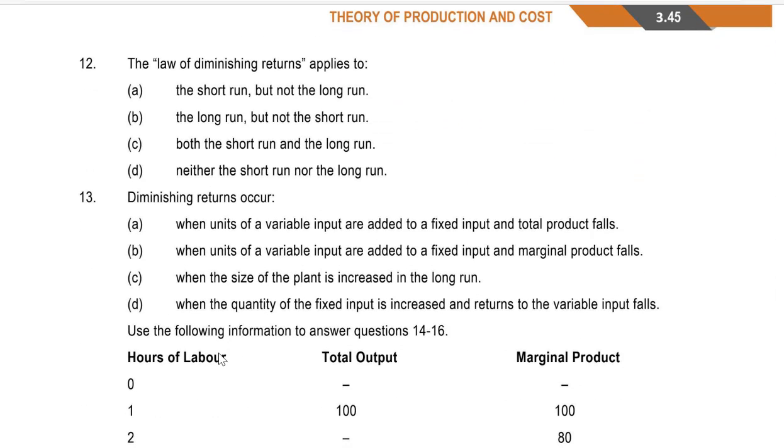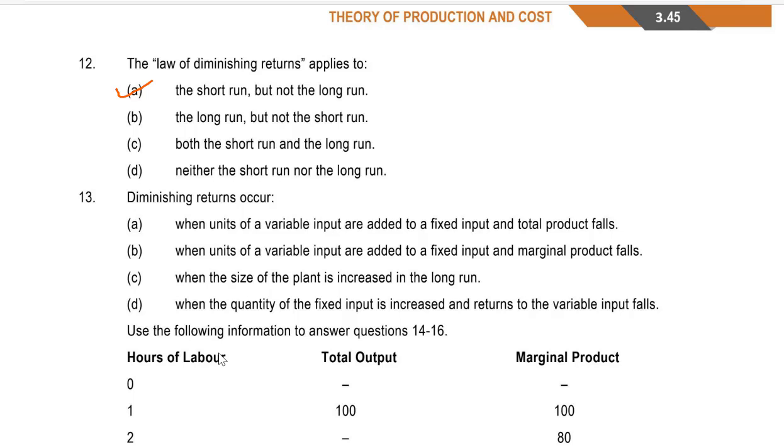Question number 12. The law of diminishing returns applies to A. short run but not in long run, B. long run but not in short run, C. both in short run and long run, and D. neither in short run nor long run. A. Short run but not in long run. In the long run, returns to scale applies. Okay, so the answer is A, 12A.